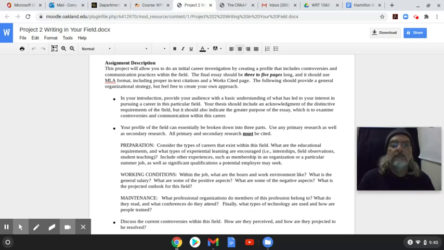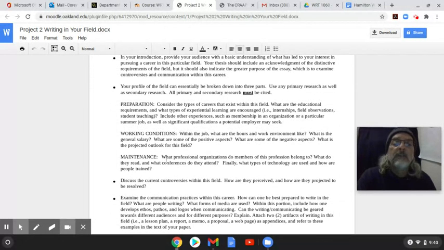Preparation: what are the types of careers? What are the educational requirements? What are the working conditions will be the next thing within the job. And then we get to talk about positive aspects and negative aspects. What's the outlook for the field? And then maintenance refers to the professional organizations that members might be part of.